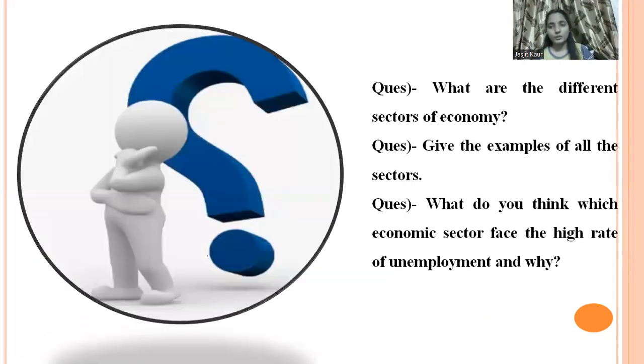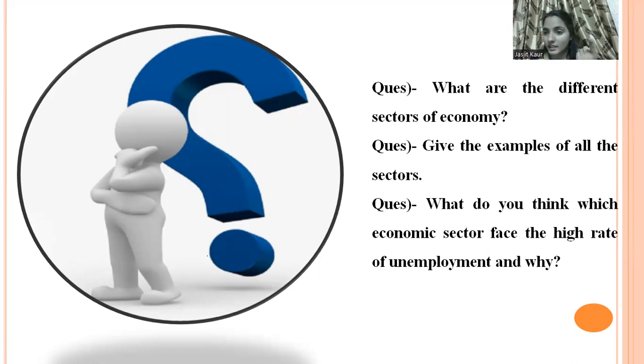Now moving forward, students, here you have to answer different questions. The first question is, what are the different sectors of the economy? Yes, very good. We have 3 sectors of the economy. First, the agriculture sector or primary sector, then the secondary sector, and last the tertiary sector. Now give me an example of each sector, like which profession will be included in the primary, secondary, and tertiary sector.